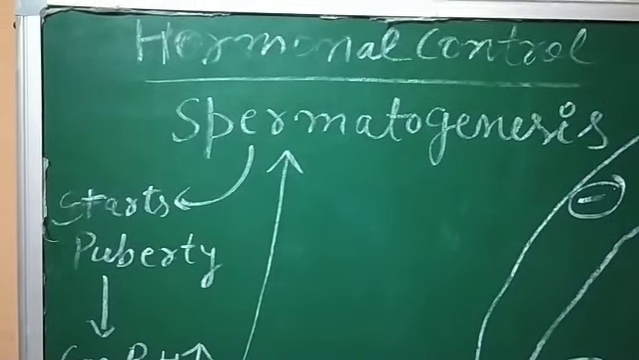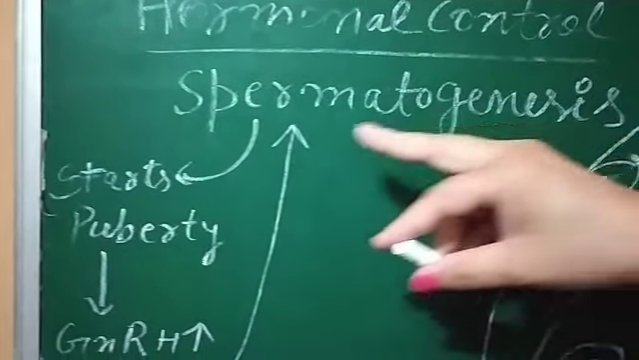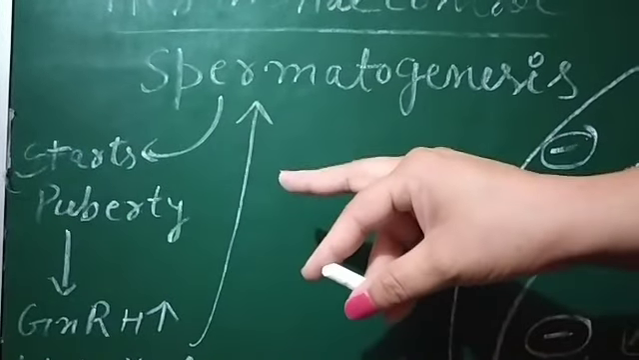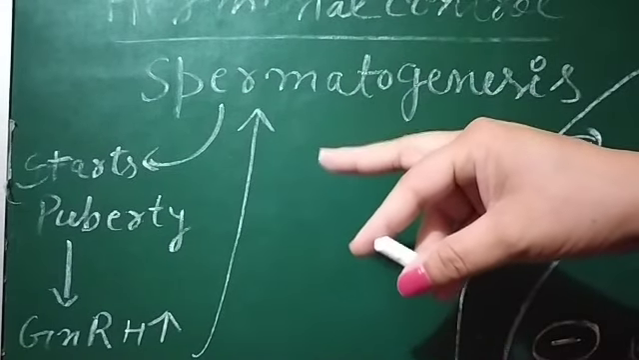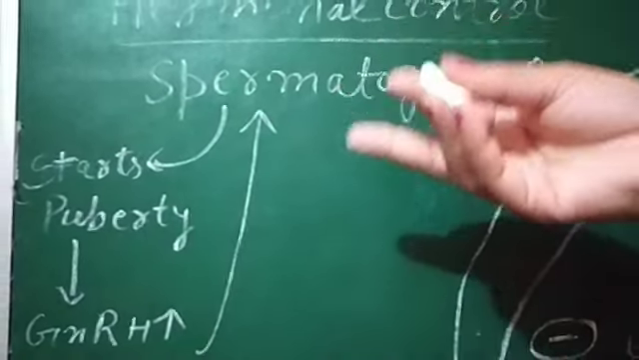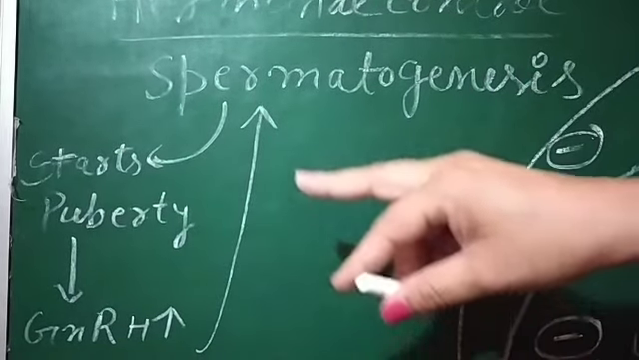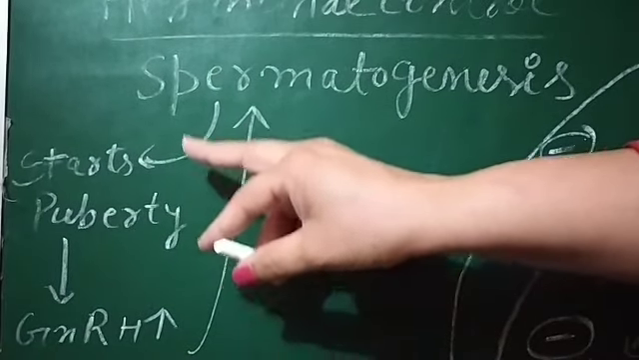From my first lecture you came to know that spermatogenesis starts at the time of puberty. So what is puberty? It is the time of the lifespan of the human being when the reproductive organs become functional, or you can say the adolescence stage. At this stage spermatogenesis starts. So how does this process start?